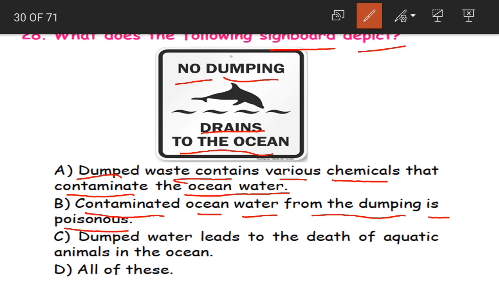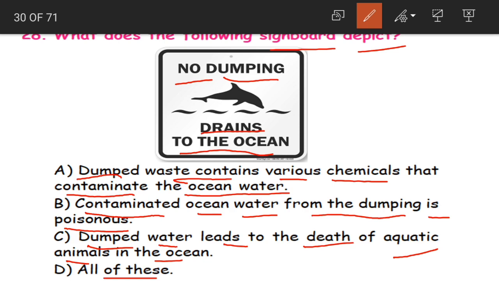That is the polluted ocean water from the dumping, from the waste, is poisonous. Okay, and C is dumped water leads to the death of aquatic animals in the ocean. Dumped water in the sense waste water is going to lead to the death of aquatic animals. Aquatic animals are which live in the water. And the option D is all of this.